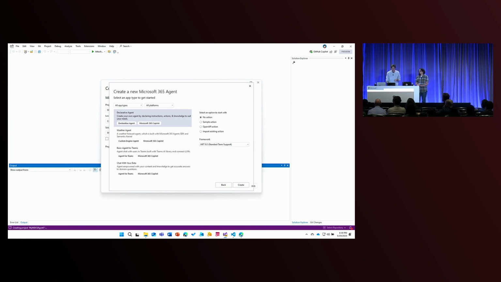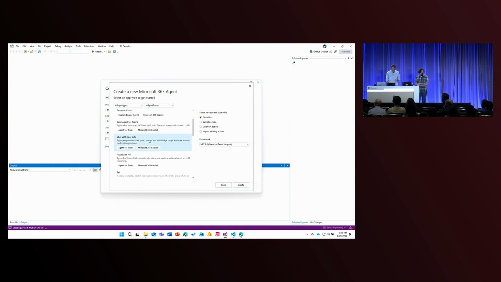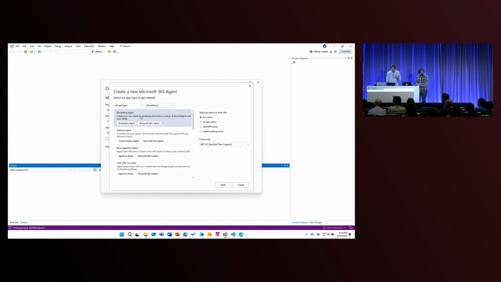We're not going to go into all those details, but there's a few different patterns that you can use. And you'll notice that we've got an agent that works with an API. We've got a basic agent for Teams. We've got a declarative agent. We've got an empty agent. So a lot of different scaffolded projects that you can get out of the box here. You choose the one that works for you.